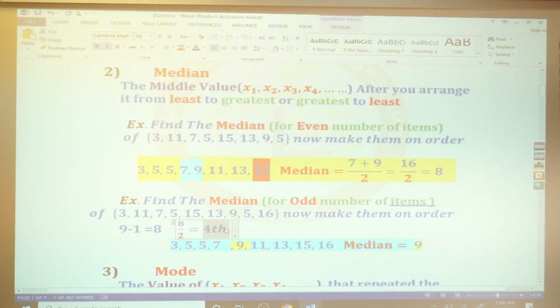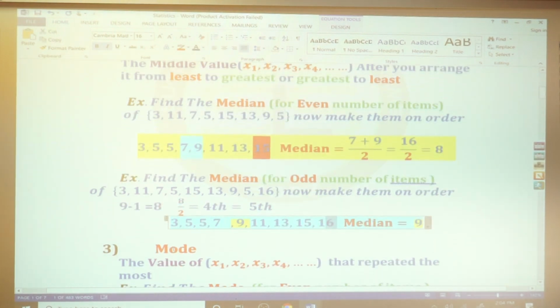The 4th plus 1 is the 5th. This is another way to find it. The 5th one, 1, 2, 3, 4, which is 9. Or you make it in order, which is easier. Then you start eliminating one from here, one from here.